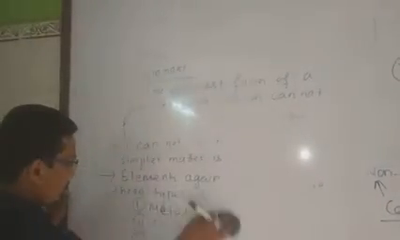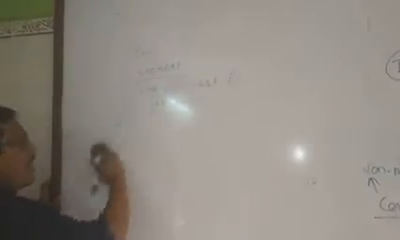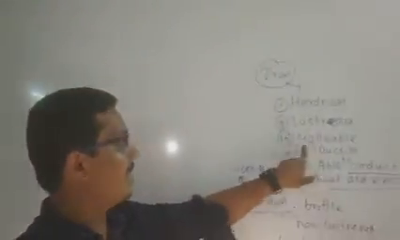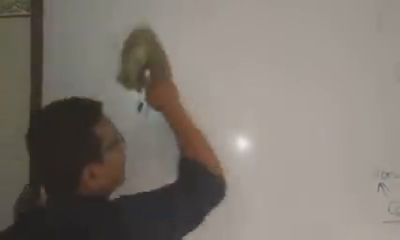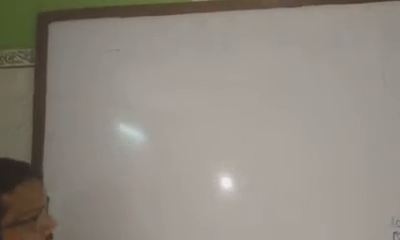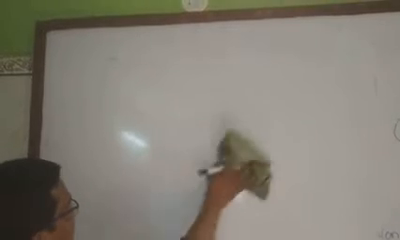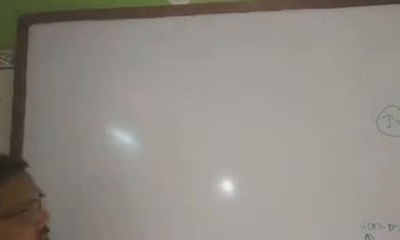Now write the definition of metal, non-metal and metalloid. What is metal? The element which has the characteristic properties like what? Hardness, luster, malleable, ductile, and able to conduct heat and electricity. Like iron, other examples of metal are also available: gold, platinum. They also show properties like this.